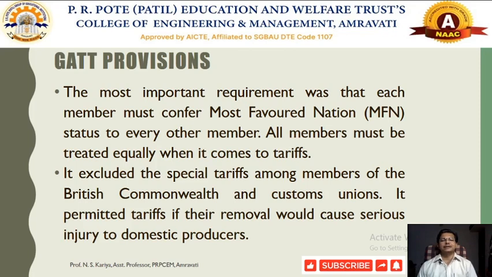Simultaneously, many member countries have given most favored nation importance to other countries, depending on this clause available under the GATT as well as the WTO.